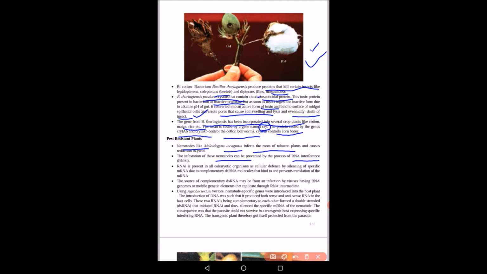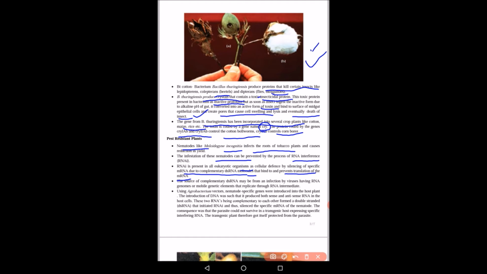RNA interference is present in all eukaryotic organisms as a cellular defense mechanism by silencing specific mRNA. It is complementary to a double-stranded RNA molecule, binds to it, and prevents the translation of mRNA.